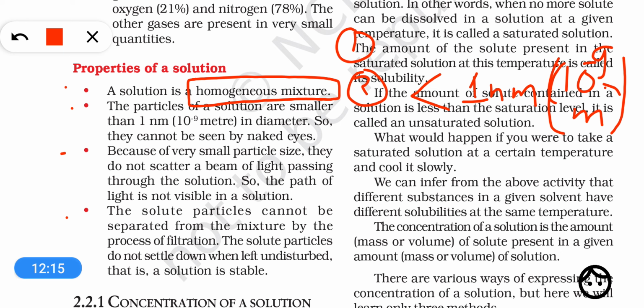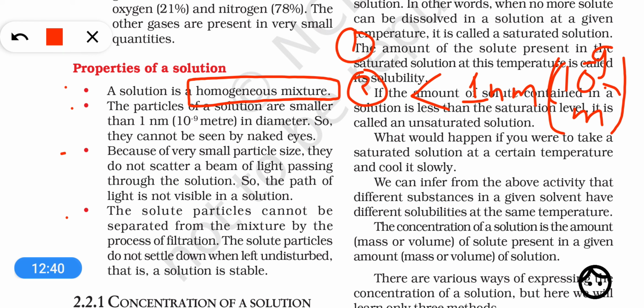10 to the power minus 9 meter means if we take a thread of 1 meter and break it into 10 to the power 9 equal fragments, then the fragment which we will obtain will have a length of 1 nanometer. So in this way we can say the particle size is very small.